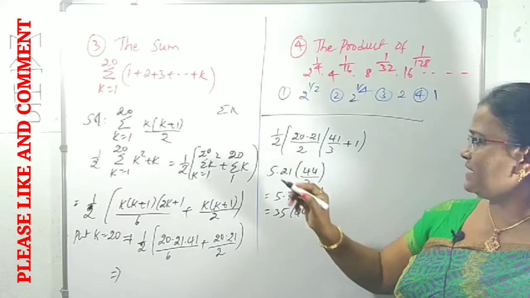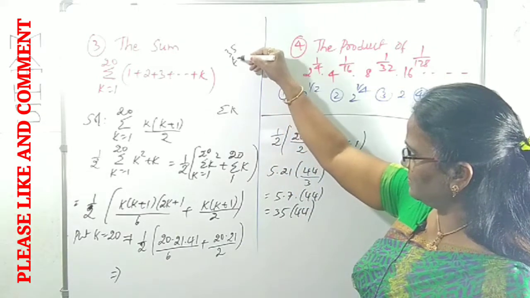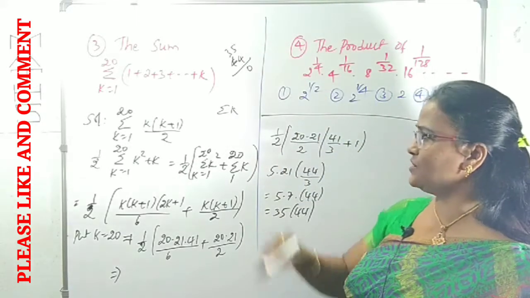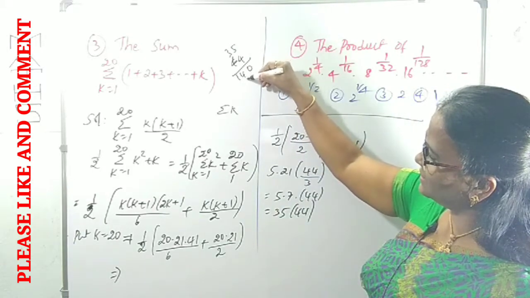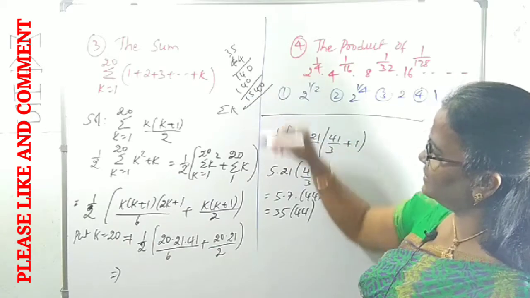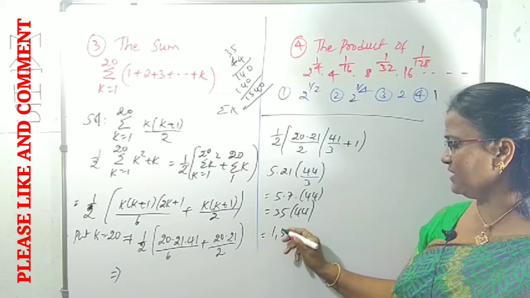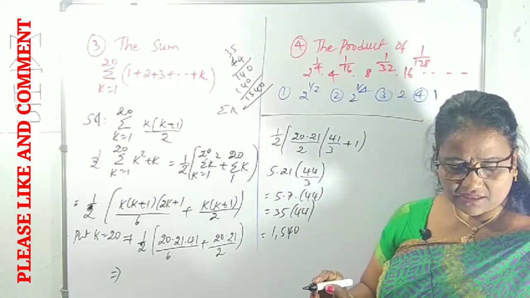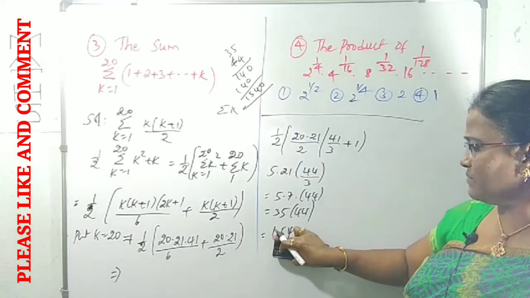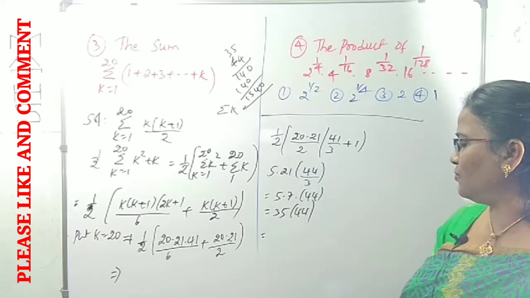We can calculate what the value of 35 into 44 is. 35 44s. Okay, 4 5s are 20, 0 2, 4 3s are 12, 12 plus 2 is 14, 0 4 1, right? 1540. So for 1540 we can get 1540. Here it is given as a numerically valued question, so you have to represent it in decimal notation. 1540.